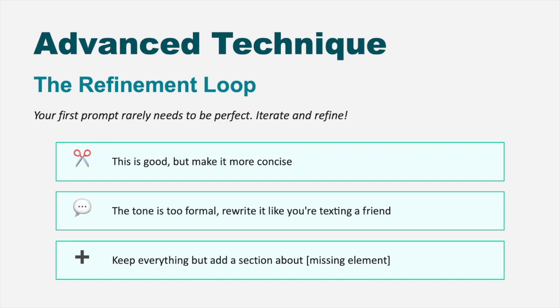Instead, use iteration. Get something back from the AI, then refine it. Something like, this is good, but make it more concise. Or, the tone is too formal, rewrite it like you are texting a friend. Each of these refinements takes seconds to write, but they transform the output. You are essentially collaborating with the AI, guiding it toward exactly what you need. So professional AI users don't get it perfect on the first try. They iterate quickly until it's right.